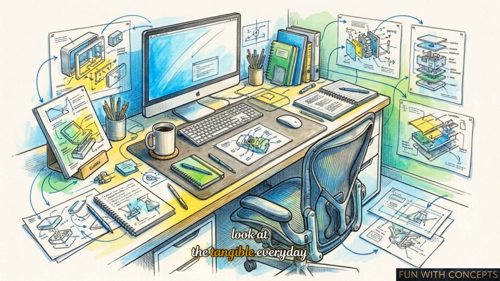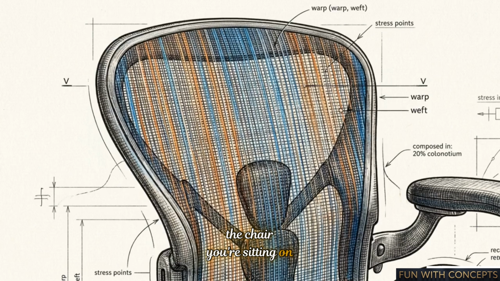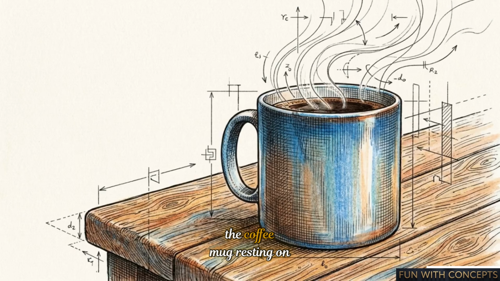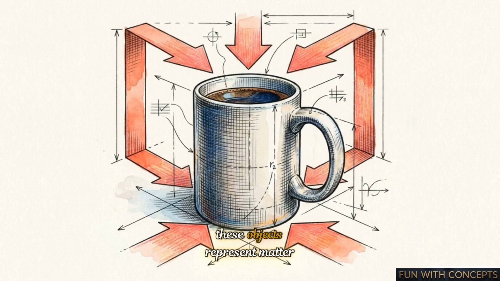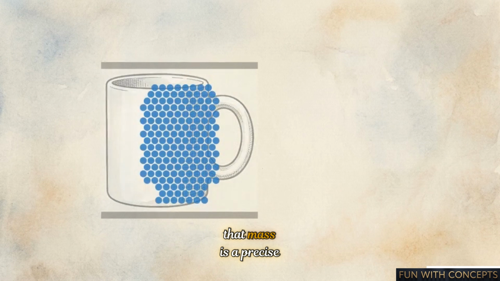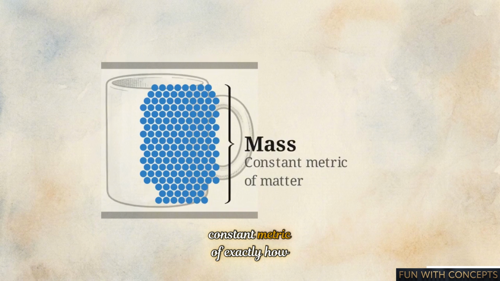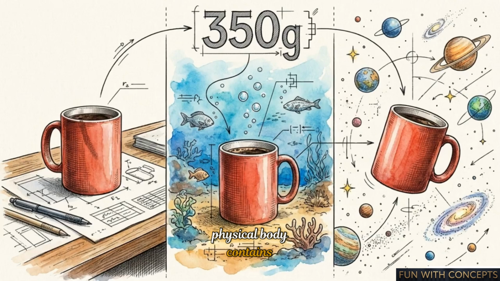Look at the tangible, everyday objects around you right now. The chair you're sitting on, the screen you're watching, the coffee mug resting on your desk. At their most basic level, these objects represent matter, anything that occupies physical space and possesses mass. That mass is a precise, constant metric of exactly how much matter a specific physical body contains. Whether that coffee mug is sitting in your room, deep underwater, or floating out in deep space, its mass remains